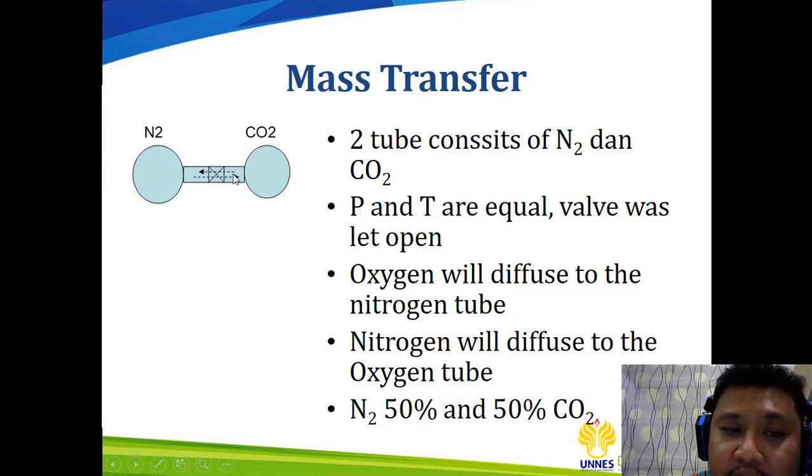So when the valve is open, the nitrogen will move to the place with zero concentration of nitrogen. That is why there is a transportation from this tube to the other tube for the nitrogen, and vice versa for the CO2. CO2 will be transported from this side to the other side.